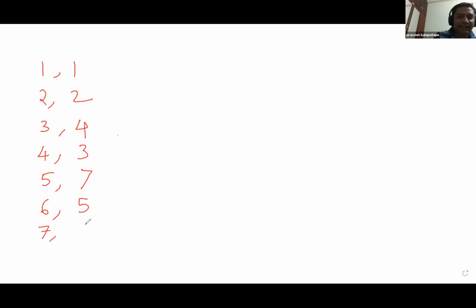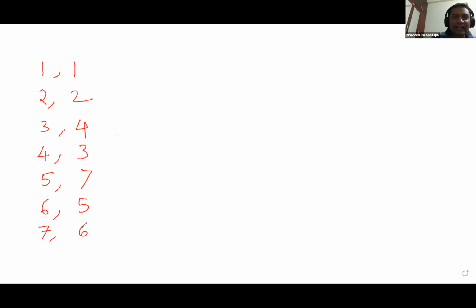Yes. Okay. So these are two ranks given by interviewers. When the first guy gave 1, the second guy gave 1. When the first guy gave 2, the second guy also gave 2. When the first guy gave 3, the second guy gave 4. When the first guy gave 4, the second guy gave 3. When the first guy gave 5, the second guy gave 7. When the first guy gave 6, the second guy gave 5. Let's say he gave 7, and this guy gave 6.